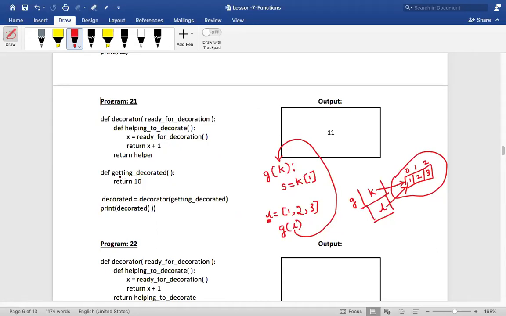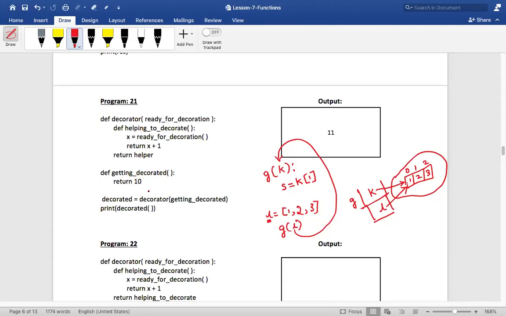What is this getting decorated actually going to return? What value will it actually return? 10. It will return the actual value, which is 10. But we are decorating this function to return something else, on top of this. We are trying to decorate it. Now who will do that? Decorator will do that, right? Decorator is going to do that job.